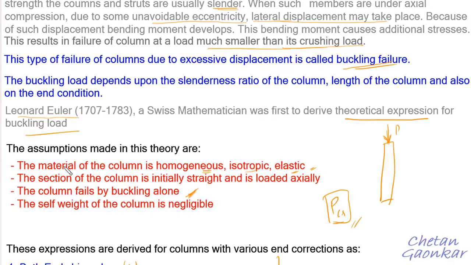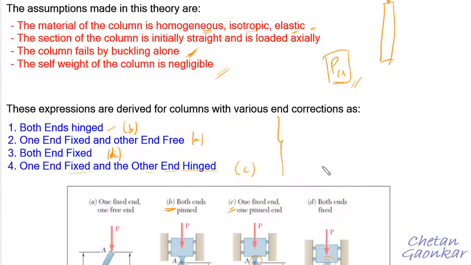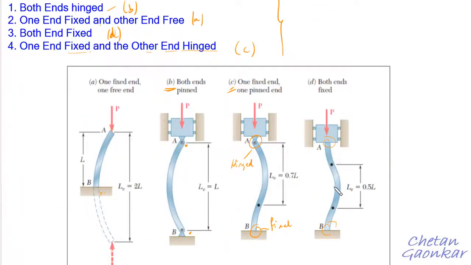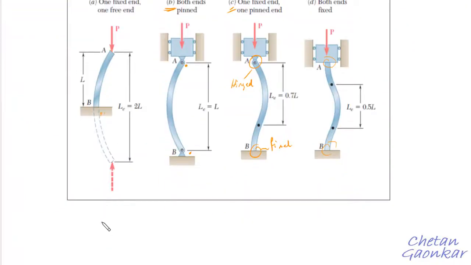So just remember that under the assumptions we have assumed that the column fails by buckling alone, and the self weight of the column is neglected under this theory. So under these assumptions, we will develop the critical load expression PCR for these four different cases.